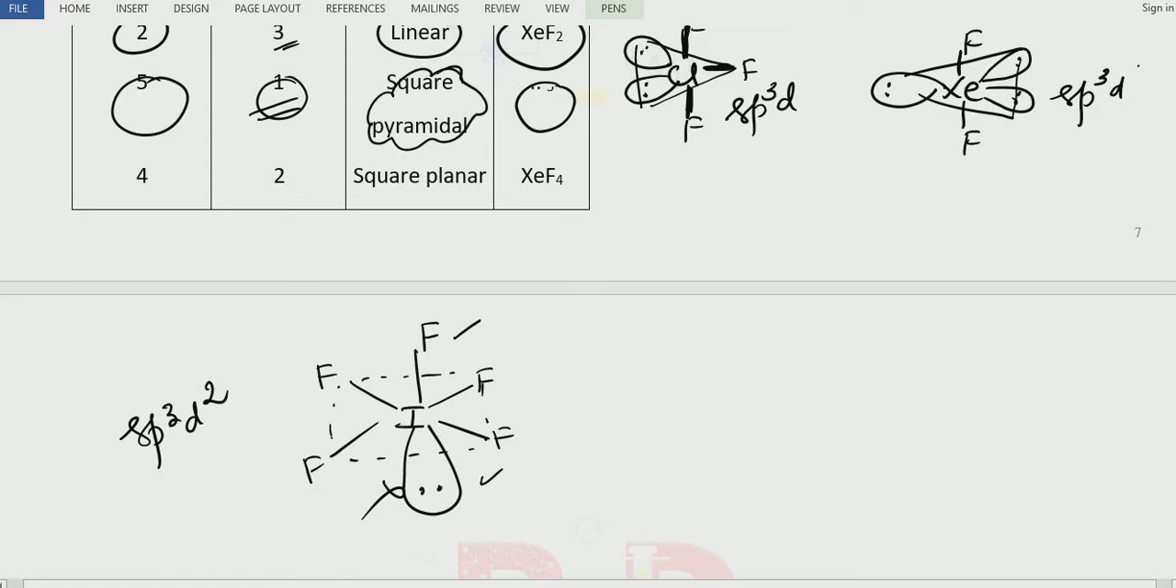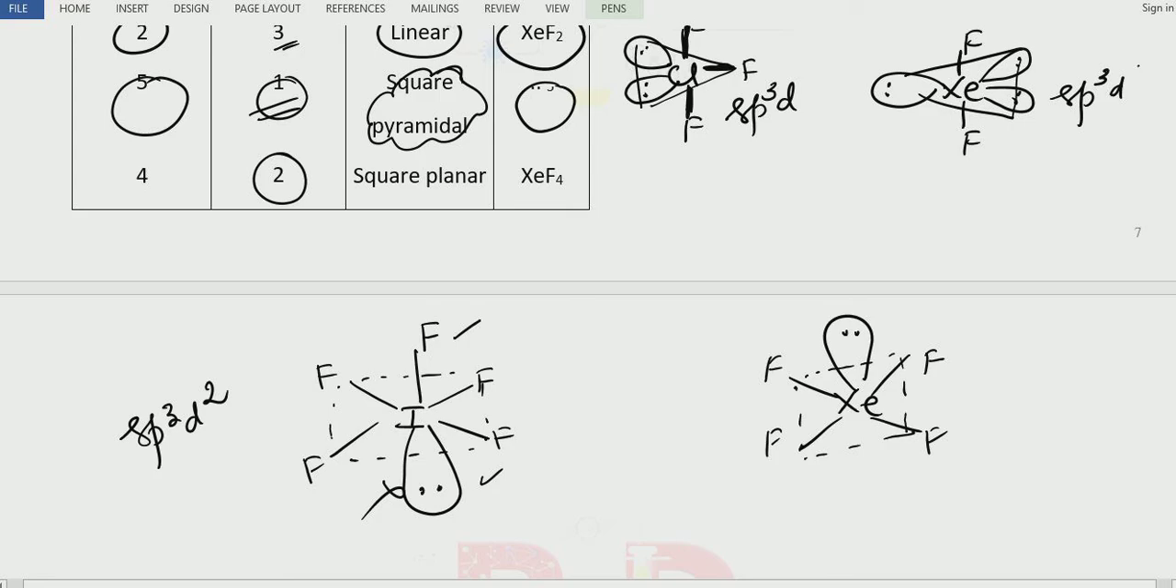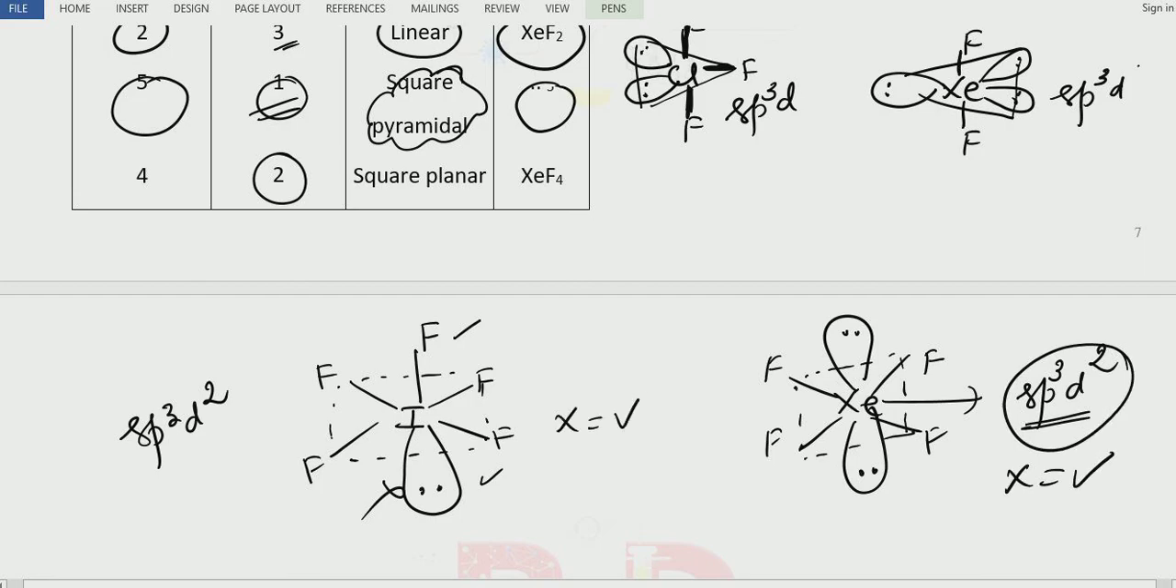Clear? Next one, XeF4. Xenon is in the center, then there are four fluorine atoms forming a square shape, so the shape is square planar. How many lone pairs are there? Two lone pairs, one above the plane and one below the plane. Actually, the geometry is octahedral. Without the lone pairs, the shape is called square planar. Here also the hybridization is sp3d2. How will you find all these? We can find the X value, and knowing X values, we can find how many lone pairs are there. Clear?